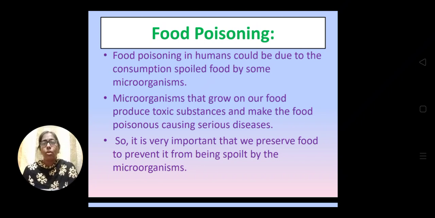the microorganisms. Because all the time we cannot prepare food every time and eat fresh food, like pickles or jam. So these things are prepared once and they are preserved for further use. So they should be preserved in a proper way.